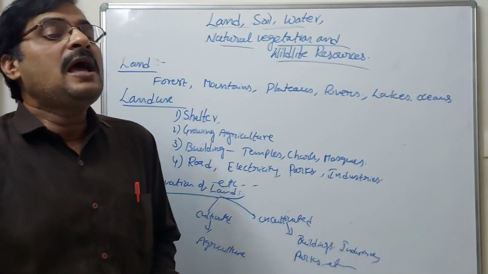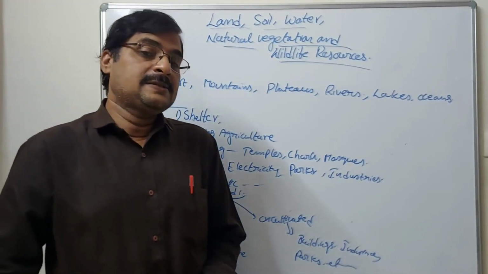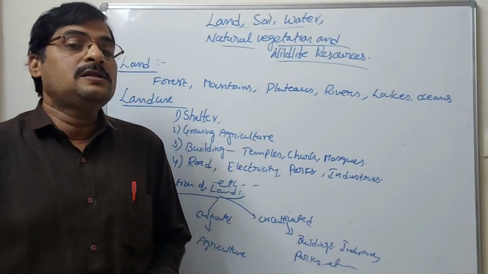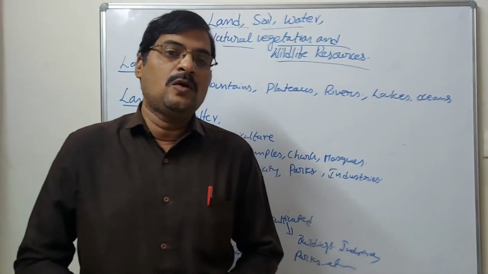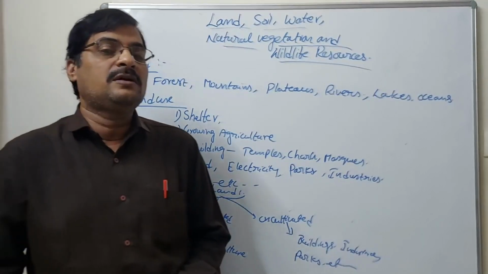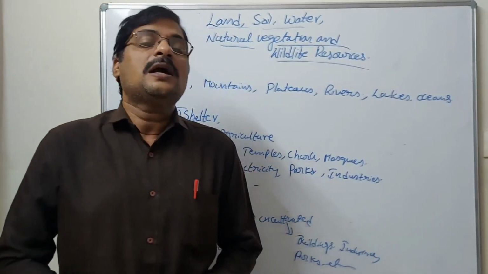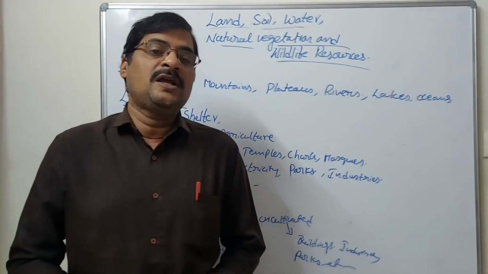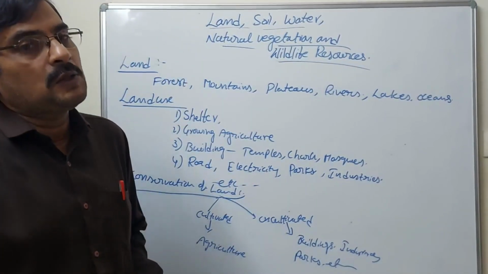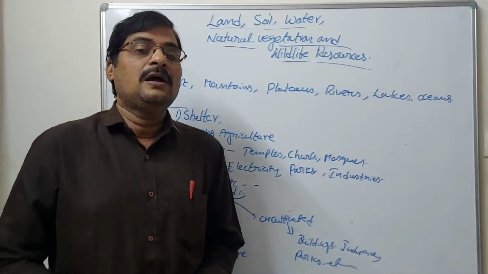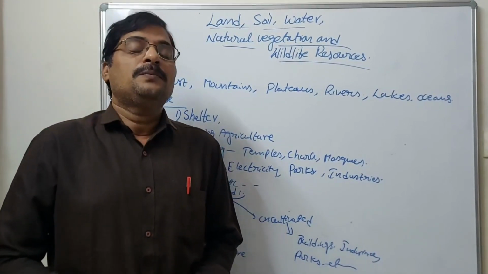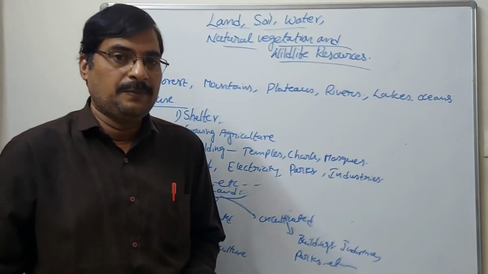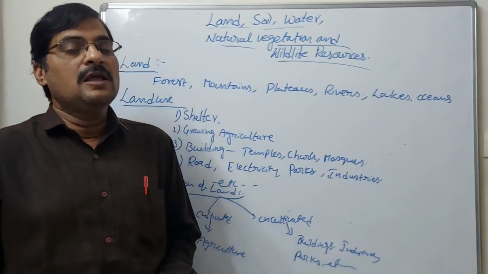But what happens nowadays? Due to overpopulation, deforestation is going on. Deforestation means cutting the forest area. In the forest area also we are constructing buildings and houses for the shelter of the people. Why?